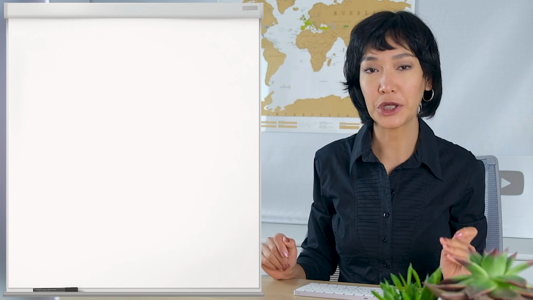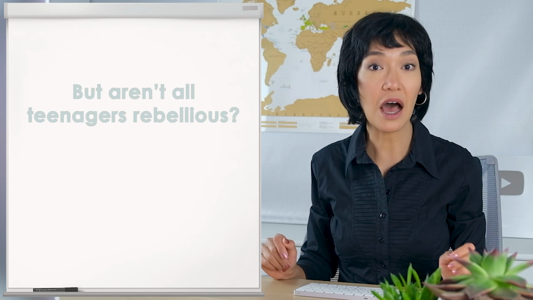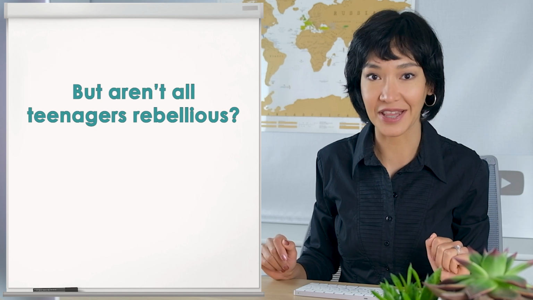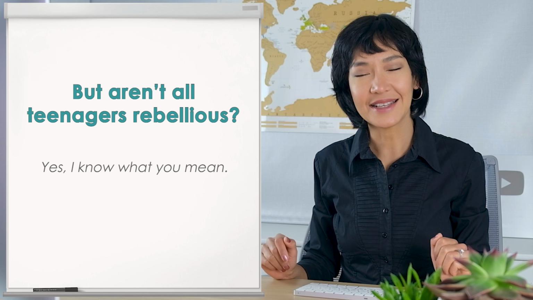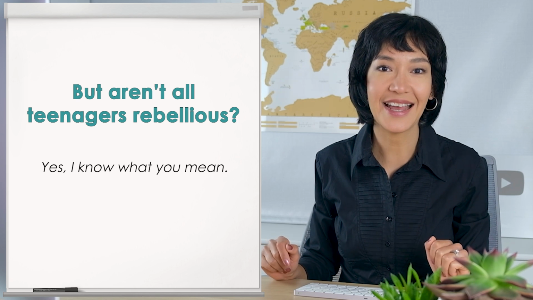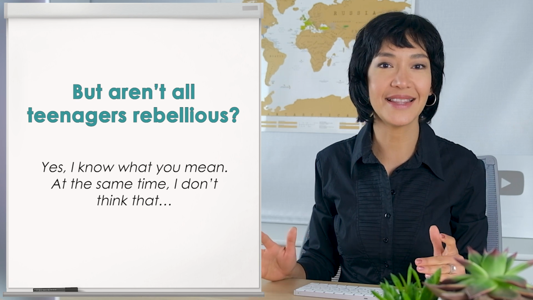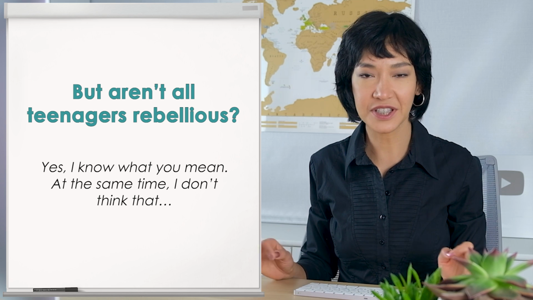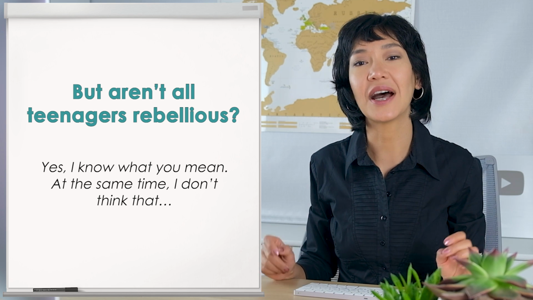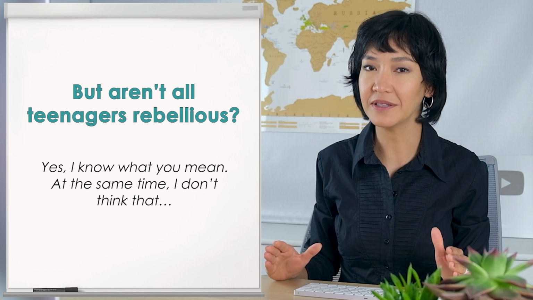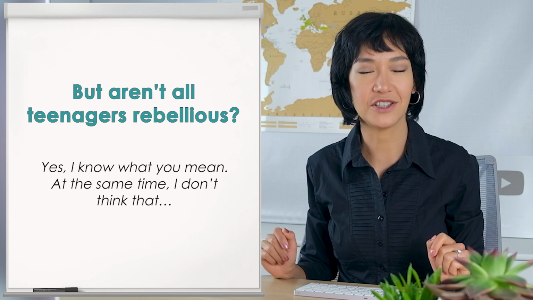The next follow-up question is, but aren't all teenagers rebellious? Yes, I know what you mean. At the same time, I don't think that in any conversation we're making, we're trying to see things we have in common and things we see differently.